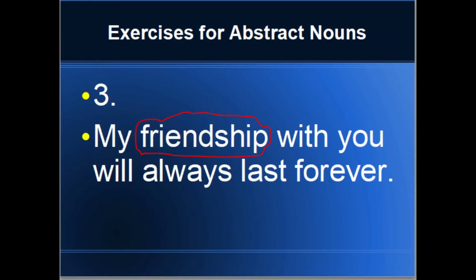Sentence 3. My friendship with you will always last forever. So, it tells us about my friendship with my friend. So, this is my feeling about him. My friendship will last forever means it is my feeling. It does not have any physical appearance. So, friendship is an abstract noun.